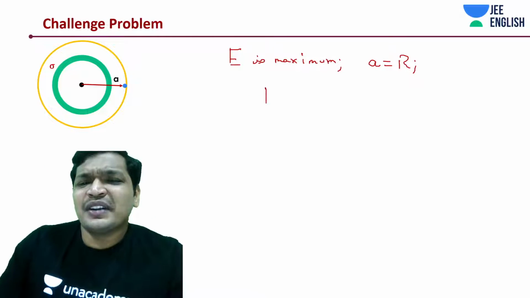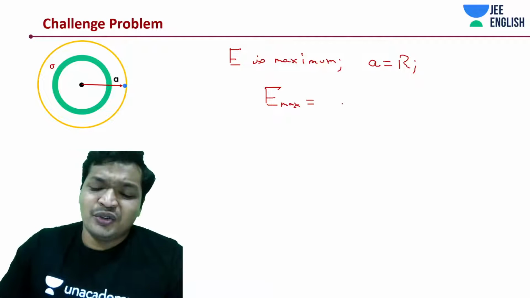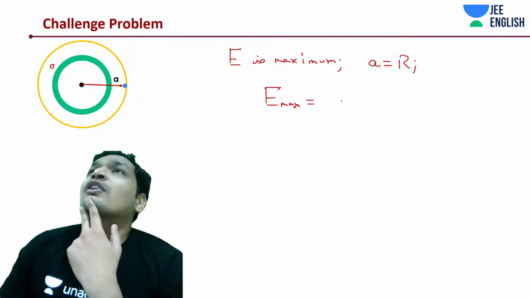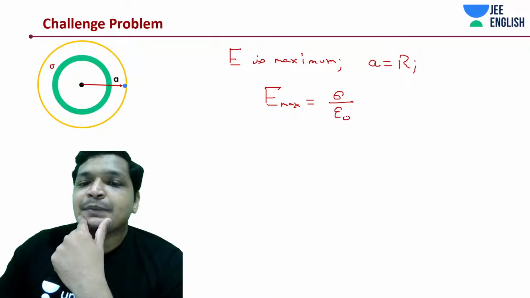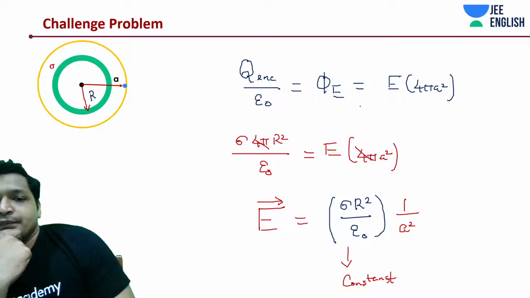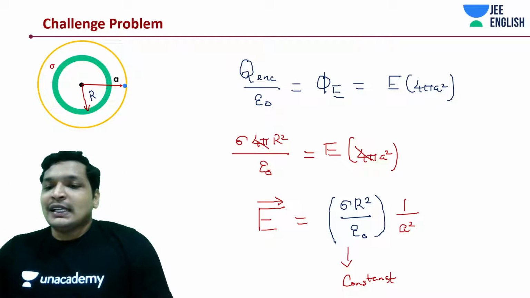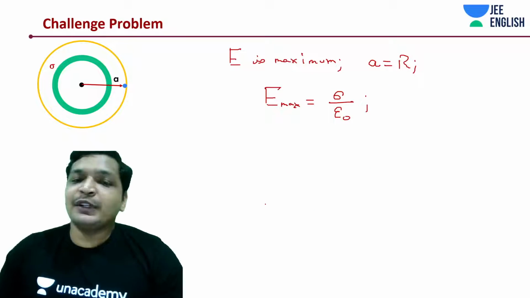Substitute it, you'll get the E max value to be sigma r square divided by epsilon naught divided by a square. So it would be just sigma by epsilon naught, isn't it? Right?